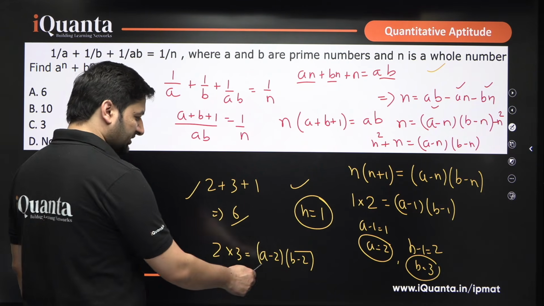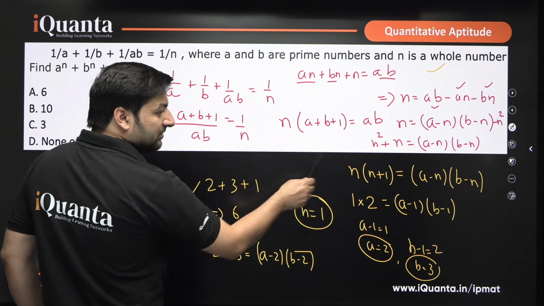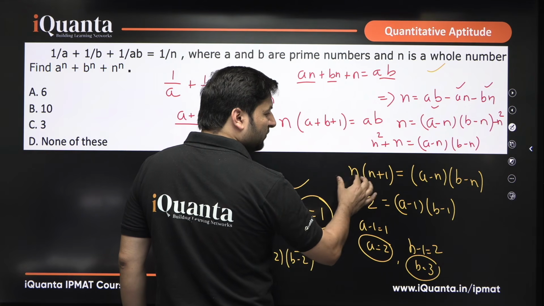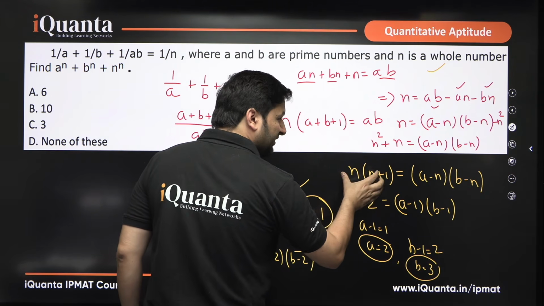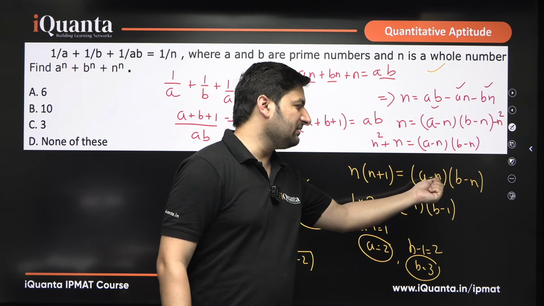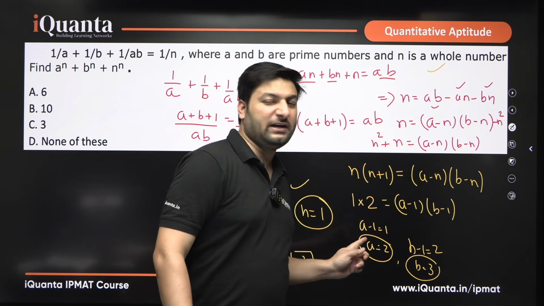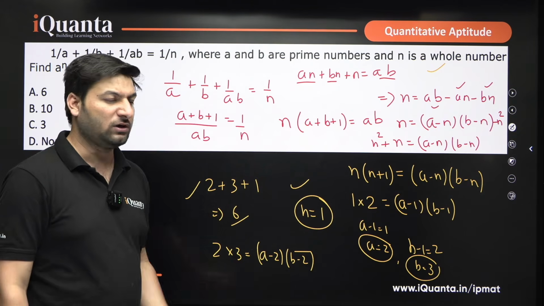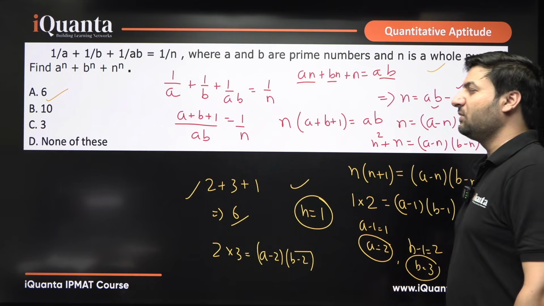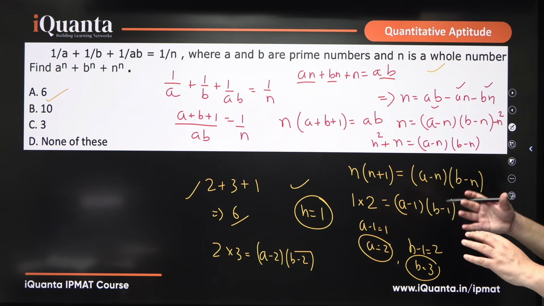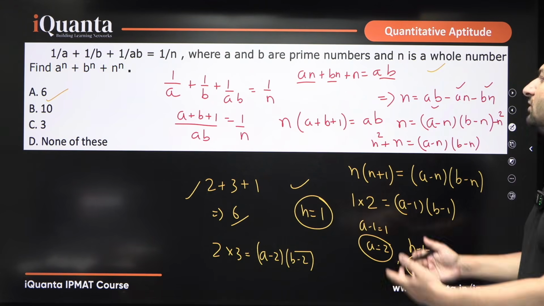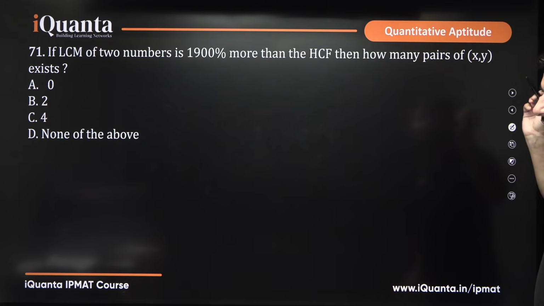In all other cases, even if you take n equals 3, you are definitely going to get 3 into 4. One of the numbers will be odd, one will be even, so there will be an even product over here. And here, whatever you put, you will definitely get A or B as a non-prime number, which is not allowed. So this is the only case that satisfies. Option A will be our answer for this particular question. Such questions might not be asked in IPMAT, but I have told you how to break them down, how to judge the values. I hope that is clear.